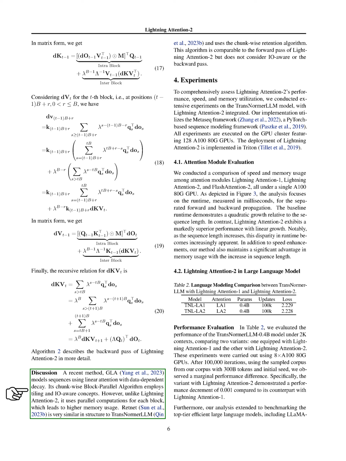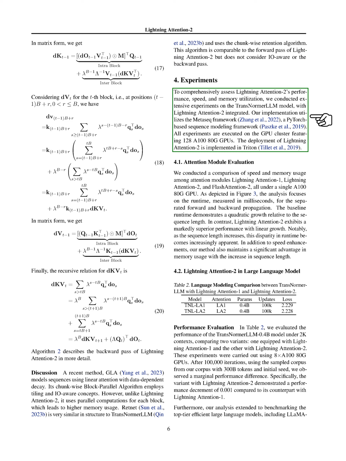Another model, RetNet, is quite similar to Transnormer LLM and uses a chunkwise retention algorithm. This algorithm is similar to the forward pass of lightning attention-2 but doesn't take into account IO awareness or the backward pass. Now, let's move on to our experiments.